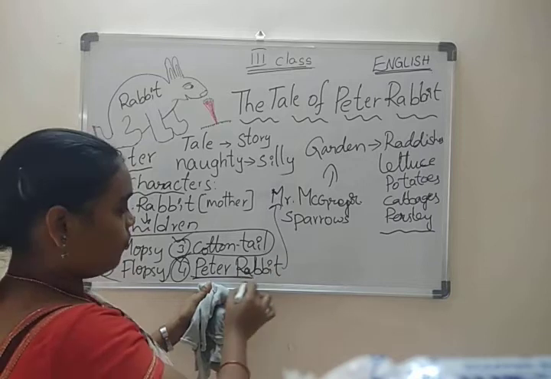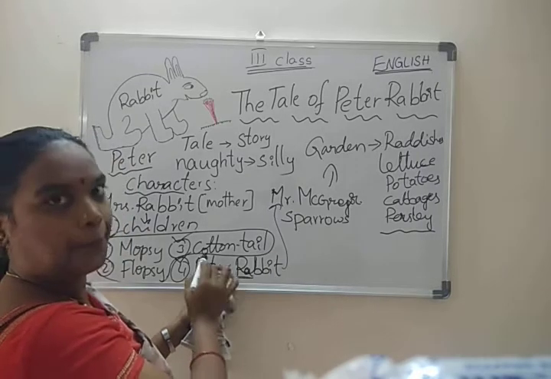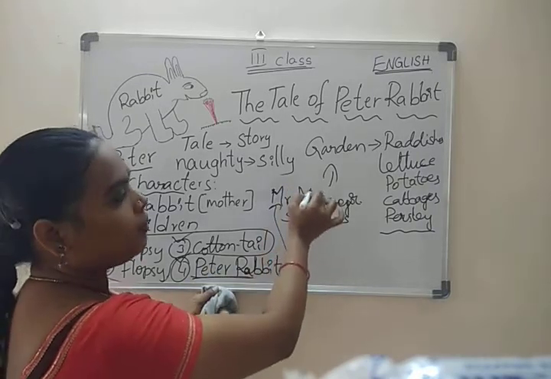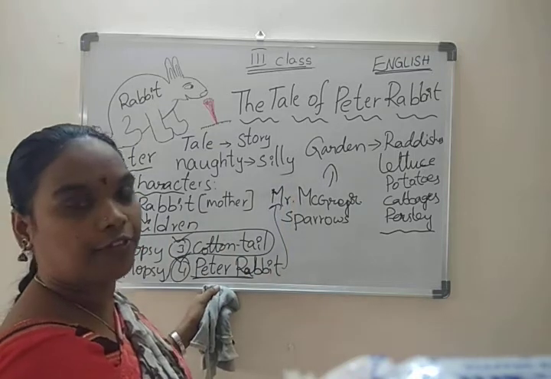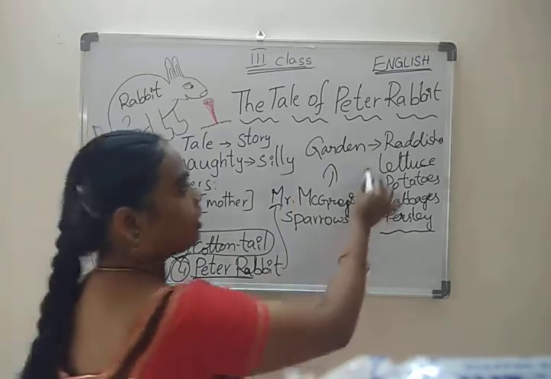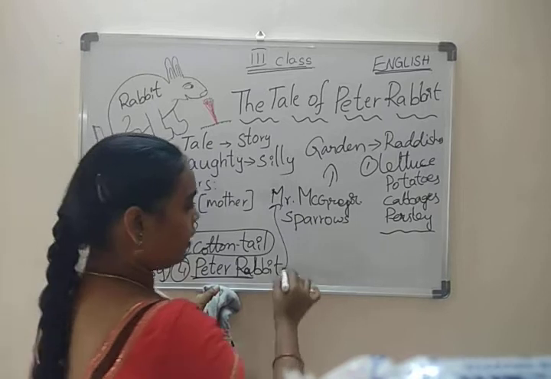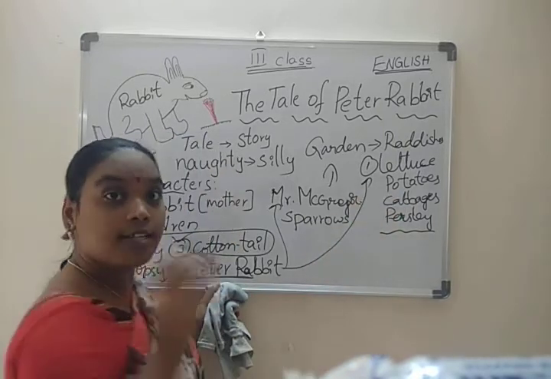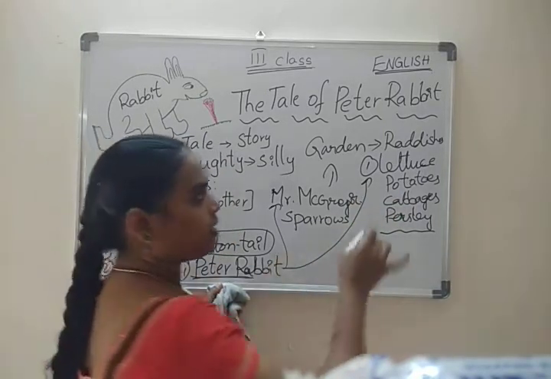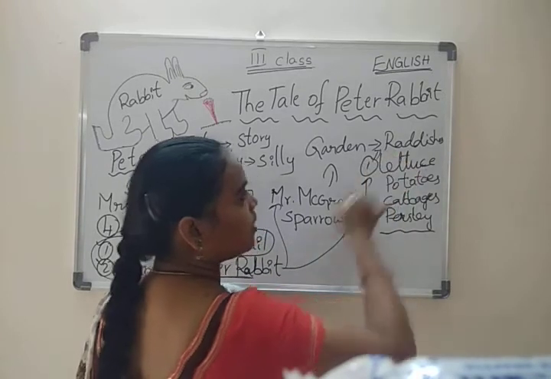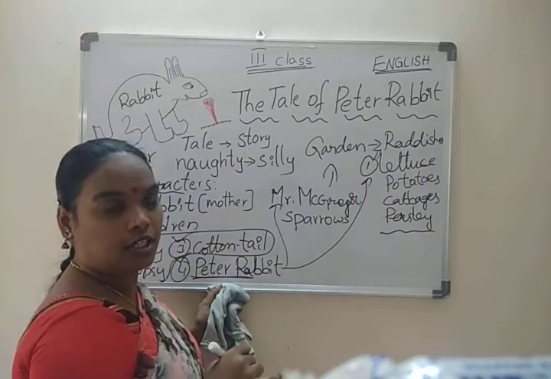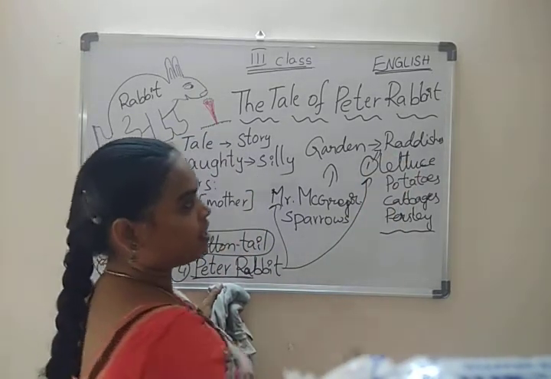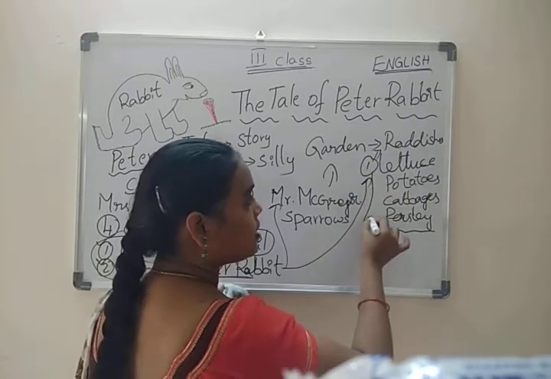Now, who went there? Peter Rabbit went to Mr. McGregor's garden. First, he ate some lettuce. Next, he ate some radishes. Next, he searched